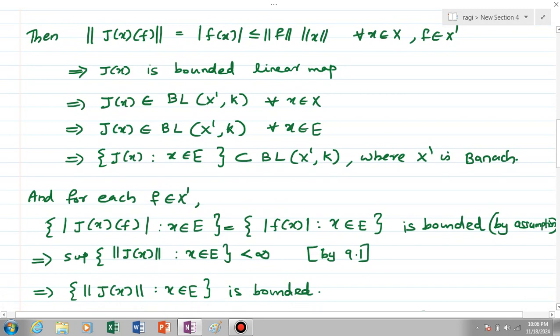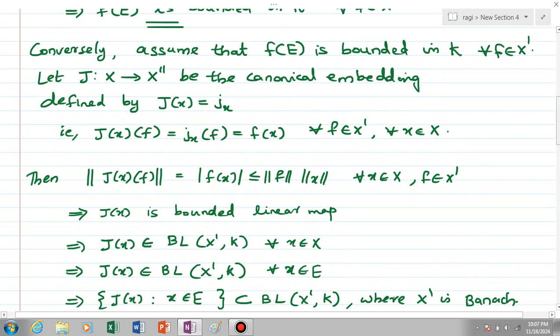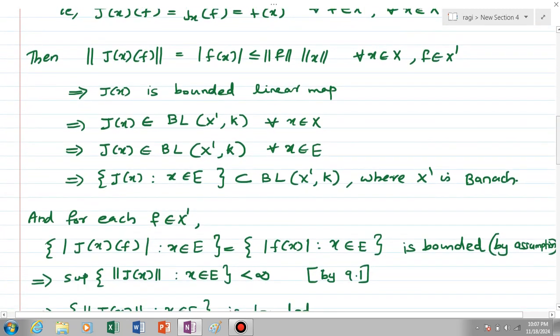And also for each f element of X dash, the set of all mod J of X of f where X element of E is equal to the set of all mod f of x, because j of x of f is equal to f of x. So that is equal to the set of all mod f of x where x element of E is bounded, because we have assumed that f of E is bounded in K for every f element of X dash. So modulus of f of x where x element of E is bounded by our assumption.